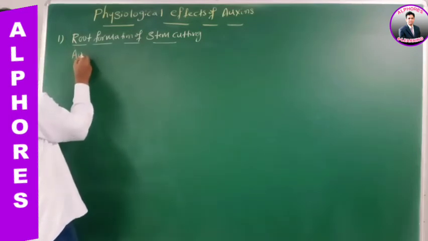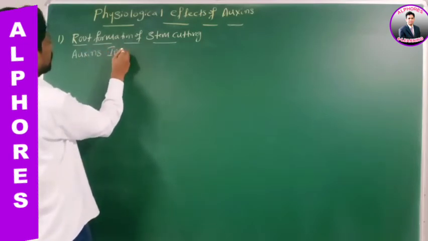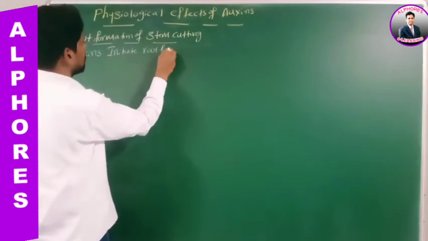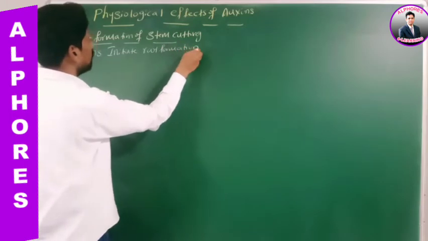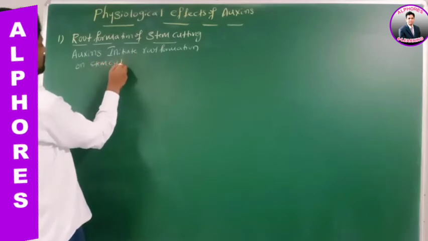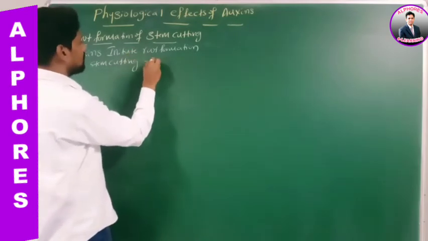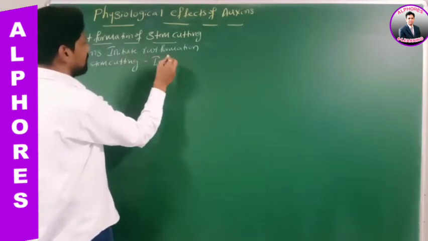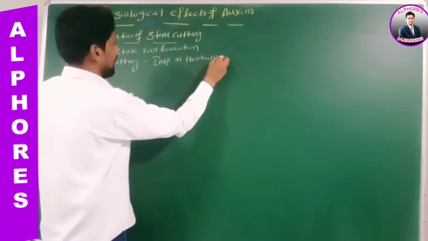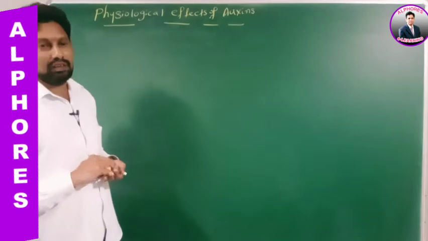Therefore, auxins initiate root formation on stem cuttings. Sir, it has importance in horticulture. This concept has importance in horticulture. Is it okay? Right.